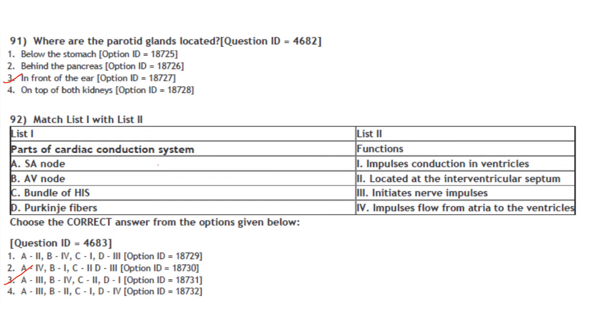AV node, impulses flow from the atria to the ventricles. Bundle of His is located at the interventricular septum. Purkinje fibers conduct impulses in ventricles. So the answer here is option 3, that is A3, B4, C2, D1.